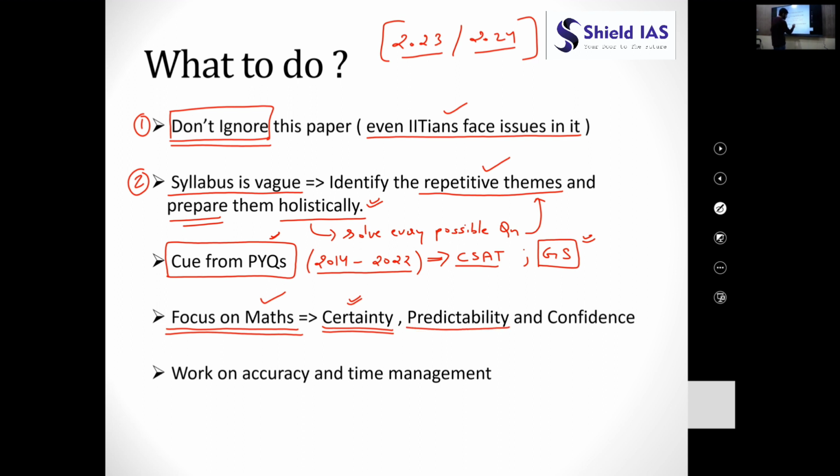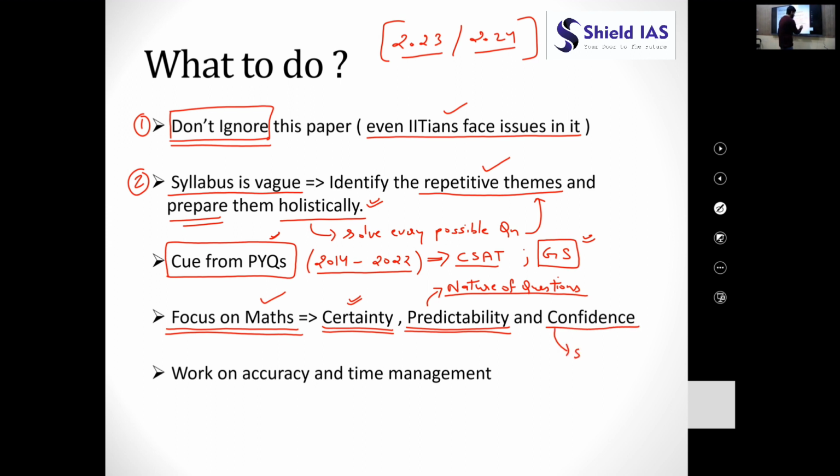Secondly, in maths there is a great amount of predictability about the nature of the questions. What type of questions would be asked is the same every year, just the language gets changed. And this will give you a great amount of confidence.